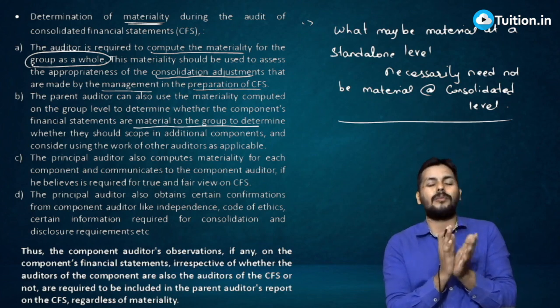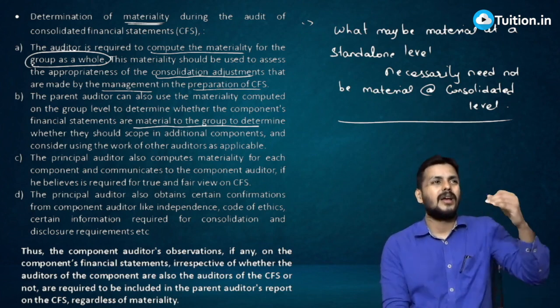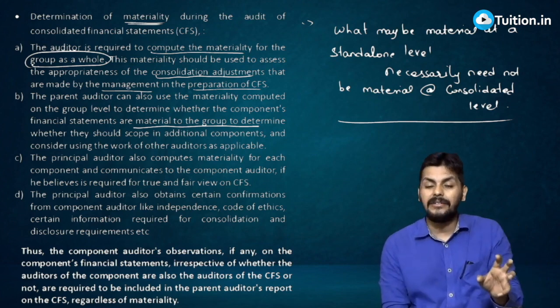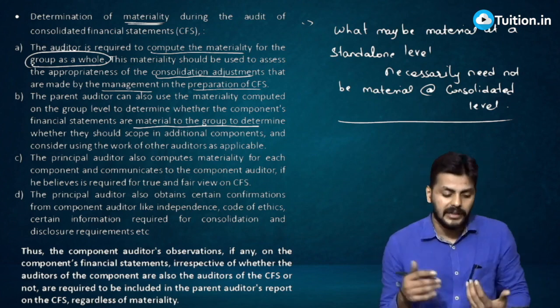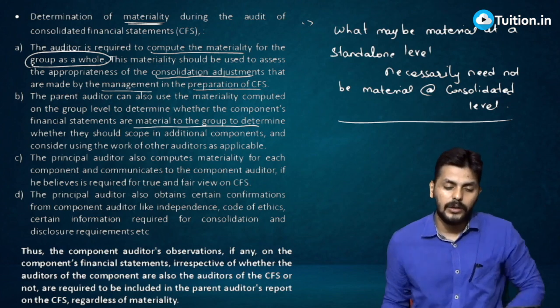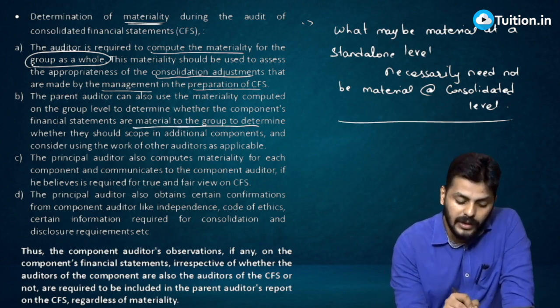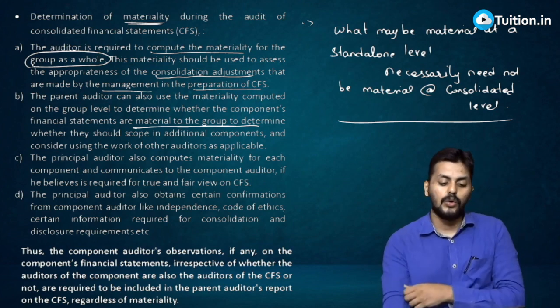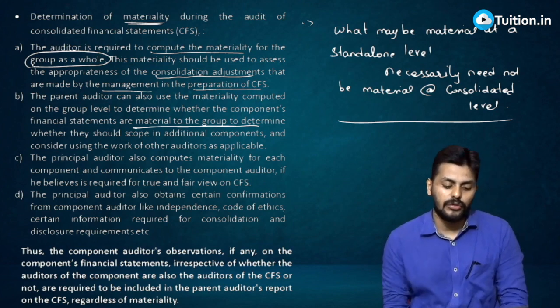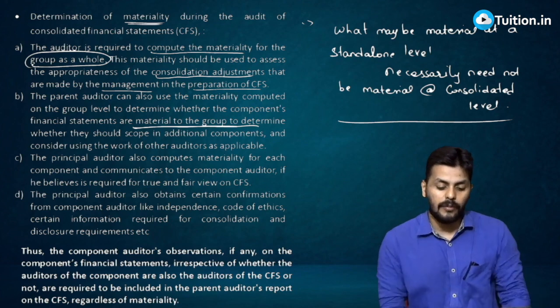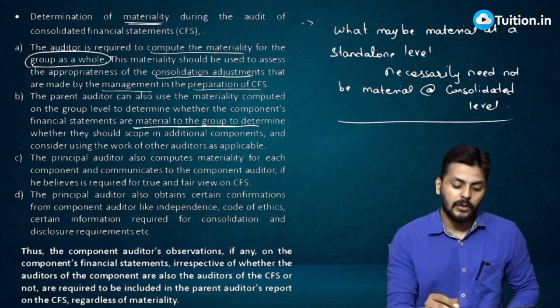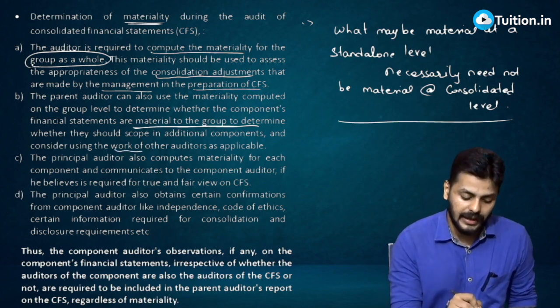Say there are so many subsidiaries, and the entire activity of one subsidiary is totally not material. So the parent auditor will use the concept of materiality to determine whether the component's financial statements are material to the group, to determine whether they should scope in additional components and consider using the work of other auditors as applicable.